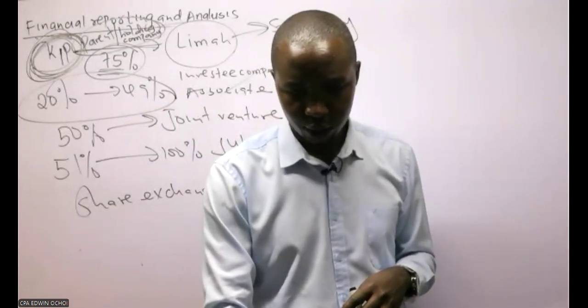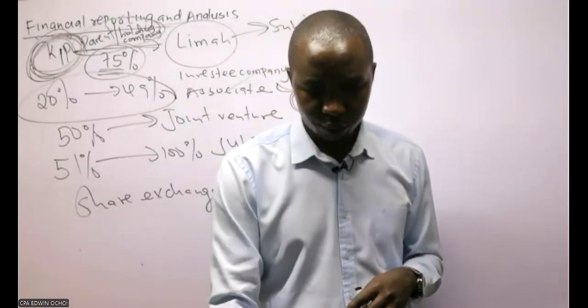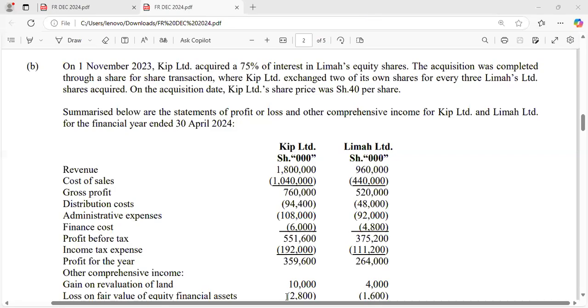Let's concentrate on this sitting question. Here, we were saying that the acquisition was completed through a share for share transaction, where KEEP exchanged 2 of its own shares for every 3. So there's an exchange of 2 for every 3 shares.